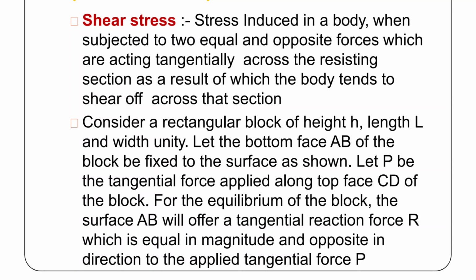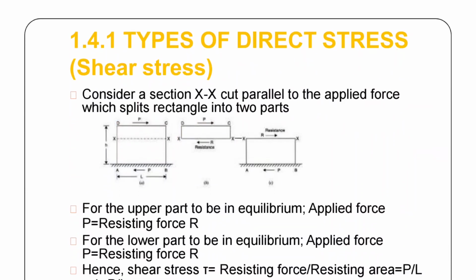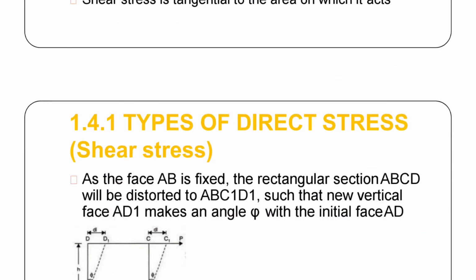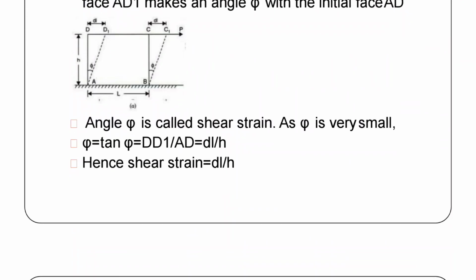And shear stress: when stress is induced in a body, it may be subjected to equal and opposite forces acting tangentially across the resisting section, as a result of which the body undergoes a change in lateral dimension. The resisting force set up in the body due to that is known as the shear stress. So this is about the major types of stresses.